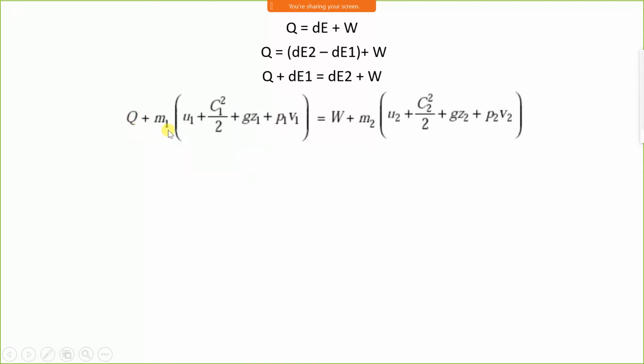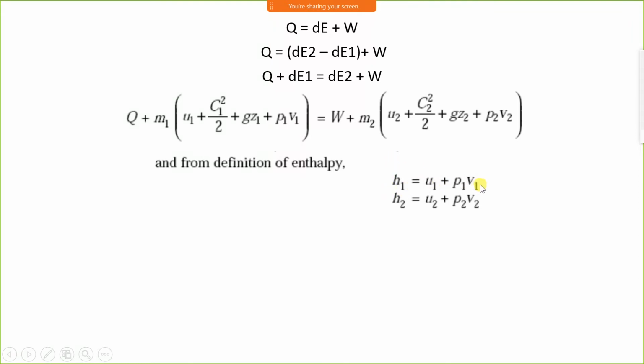Therefore, Q plus m(U1 plus C1 square by 2 plus gZ1 plus P1V1) is equal to W plus m2(U2 plus C2 square by 2 plus gZ2 plus P2V2). We have seen that P1V1 plus U1 is equal to H1 because enthalpy is a sum of internal energy and flow energy. Therefore, we can write U1 plus P1V1 is equal to H1.